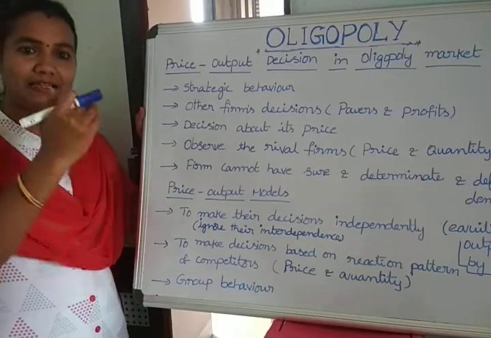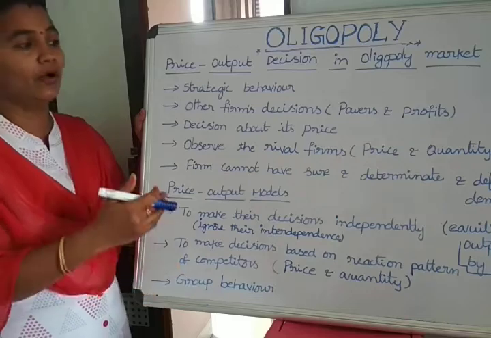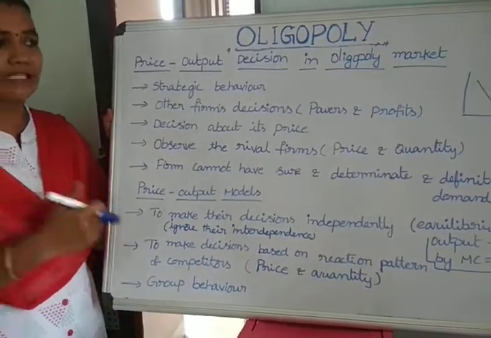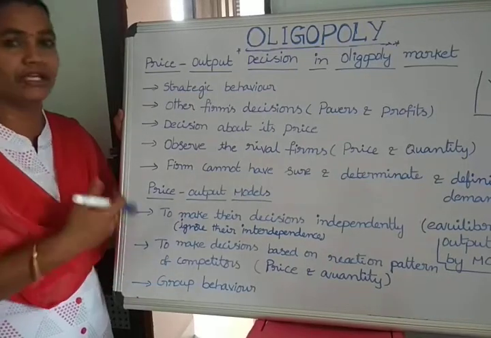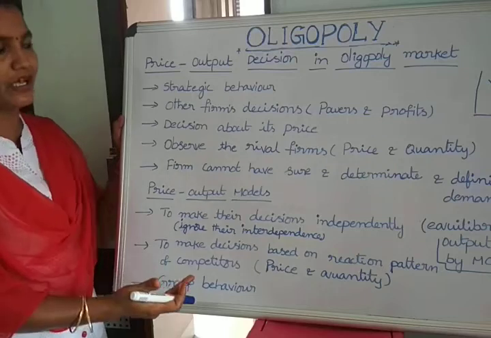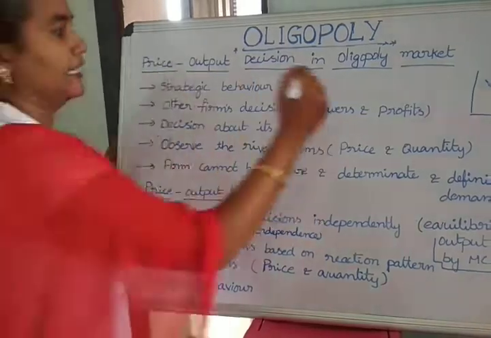Then the large firm gives decisions and implements them in all the firms in the oligopoly market for getting maximum profits and improving market demand. So price leadership is also followed by the oligopoly market.